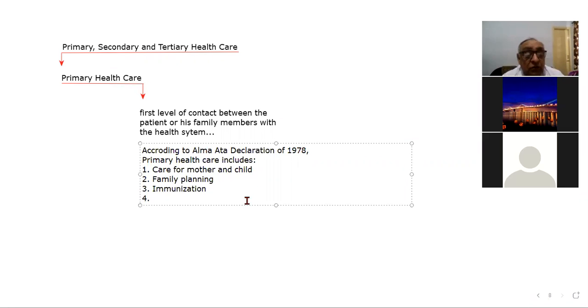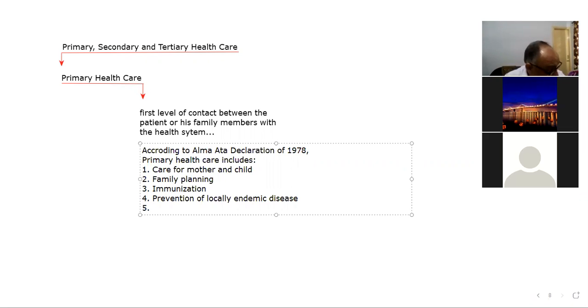Number five, treatment of common diseases or injuries.